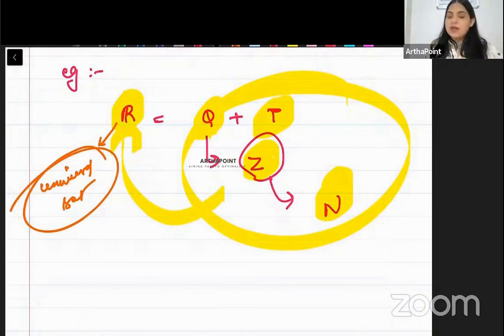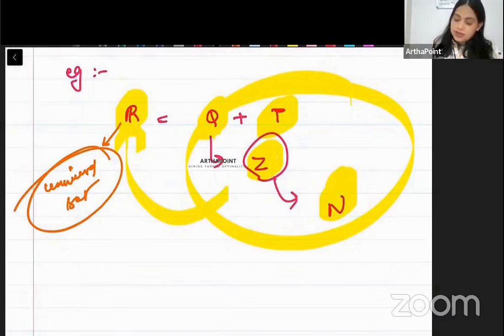Clear ho gayi hai baat? So beta, this completes a big chunk of the topic of set theory. Now, I want to go ahead and do one more topic with you today, so that a good part of set theory is finished. And this is known as Venn diagram. So let's start with that.